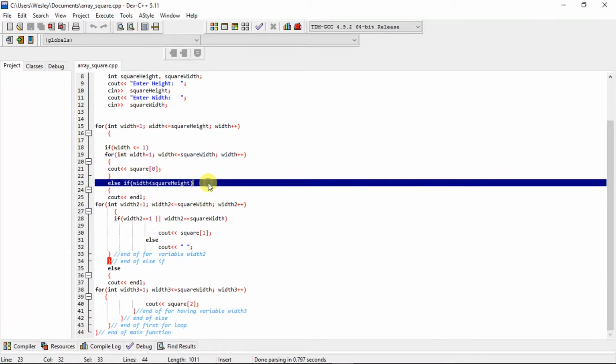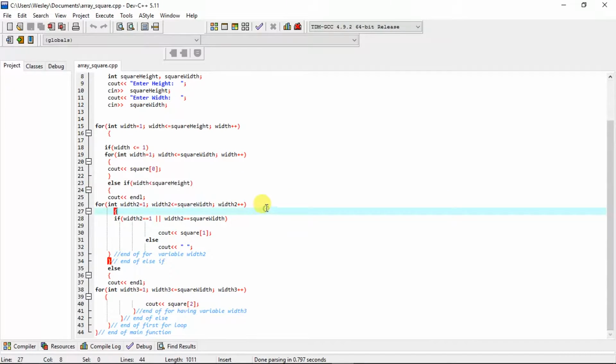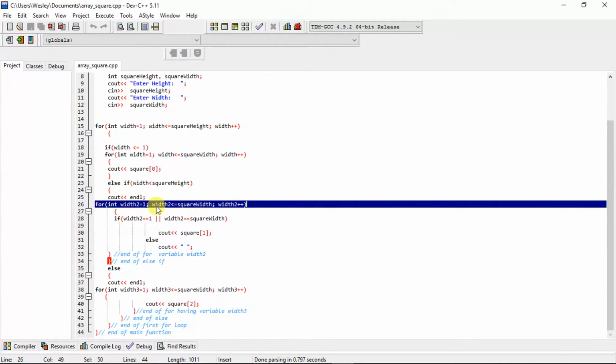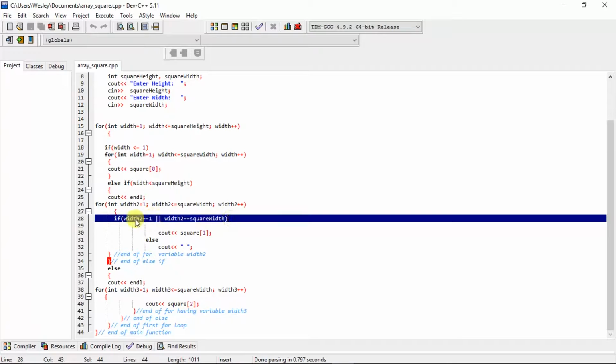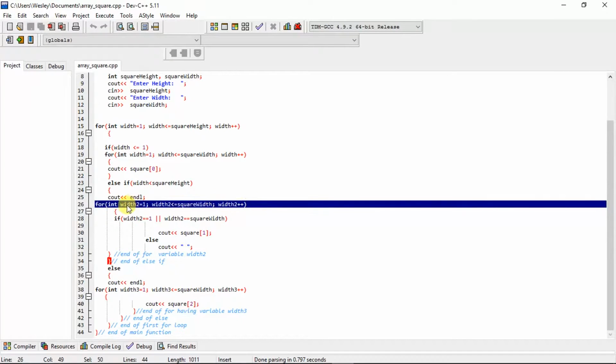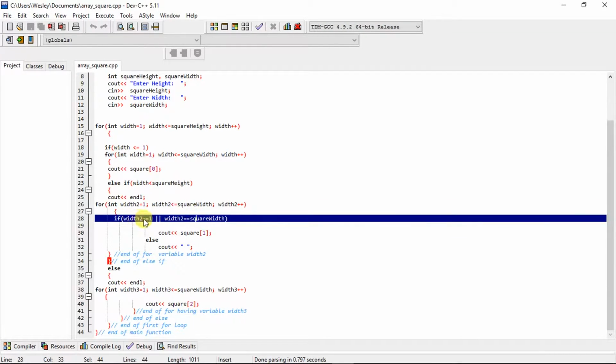Next, we add an else if statement to our nested loop that tests whether the variable width is less than the square height. This deals with the element in slot 1 in the first row of the square. Again, we add another for loop as well as an if-else statement that takes care of the units in both columns of the square. This time, we create a variable named width2, and our if statement tests whether width2 is equal to 1 or if width2 is equal to square width.